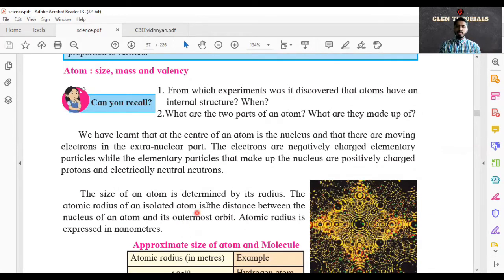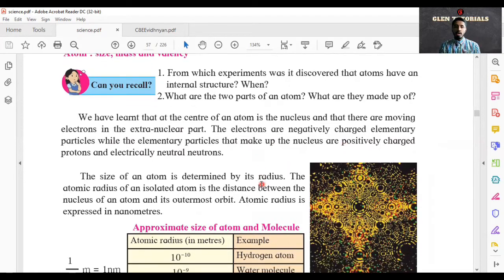We have learned that the center of an atom is the nucleus and that there are electrons moving in the extranuclear part. In the 8th standard, we learned about atomic structure. There are many electrons moving around. There are protons with positive charge, electrons with negative charge, and neutrons having neutral charge, and in between is the nucleus. The nucleus is made up of positively charged protons and electrically neutral neutrons. Neutrons are neutral, protons are positive, electrons are negative.